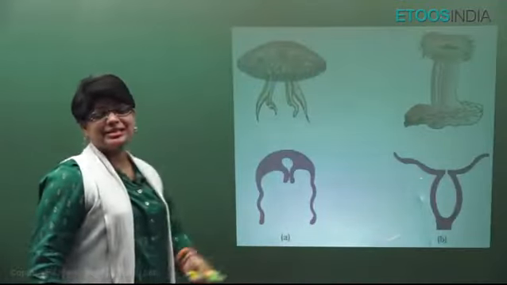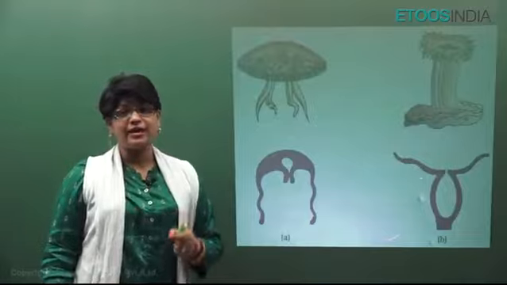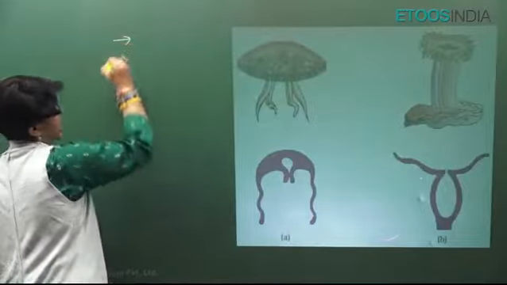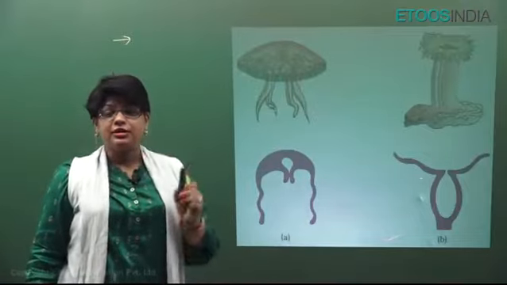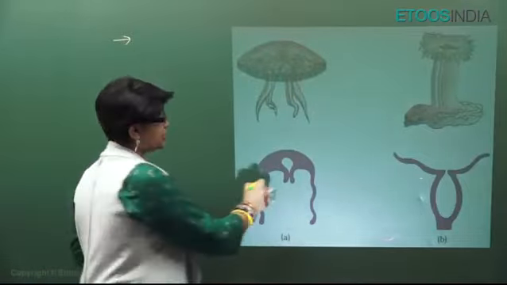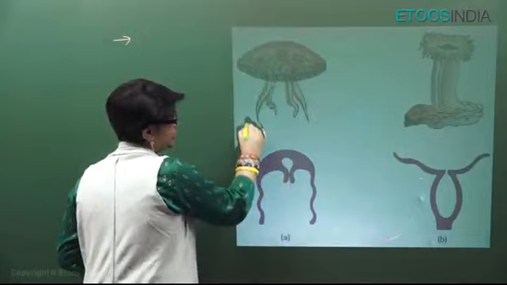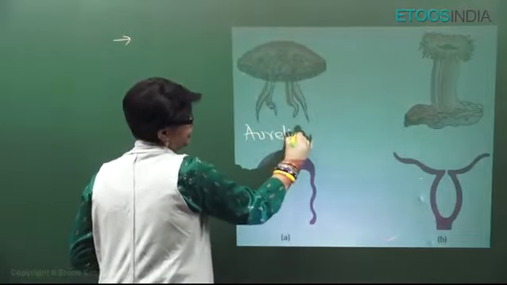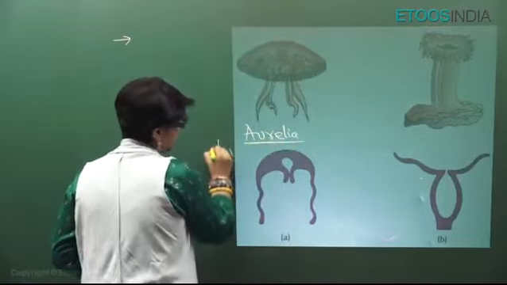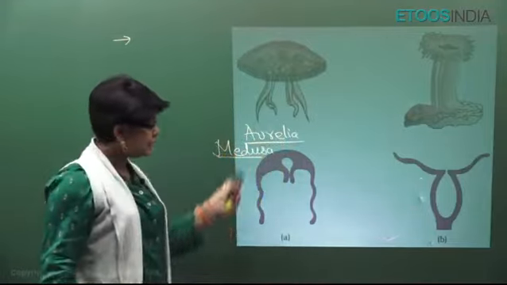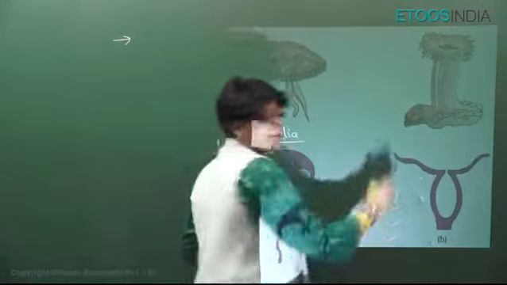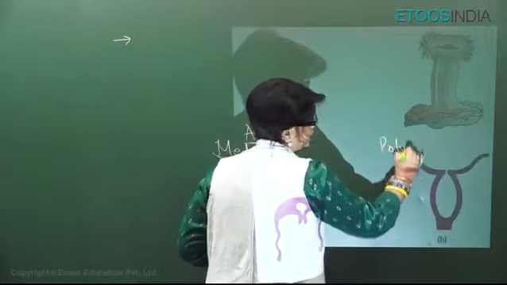Now, this is a diagram of NCERT from the next phylum, which is Coelenterata. Now, the main characters. Students, Coelenterata are also mostly marine. They are found in two forms. This is the free floating form. This is Aurelia or jellyfish, free floating form. This is called Medusa, which is umbrella shaped, whereas this is a fixed form, called polyp, like Hydra.